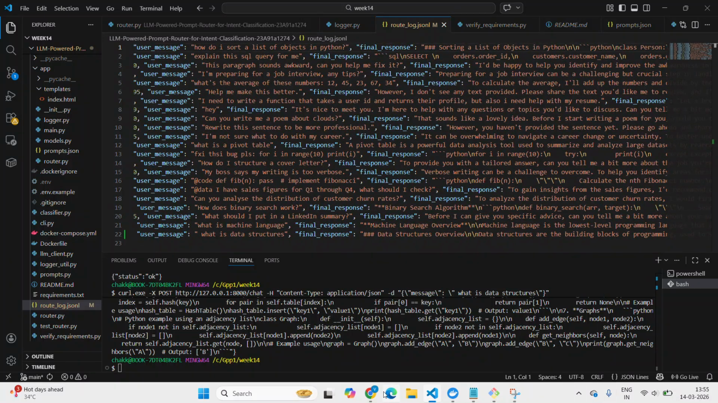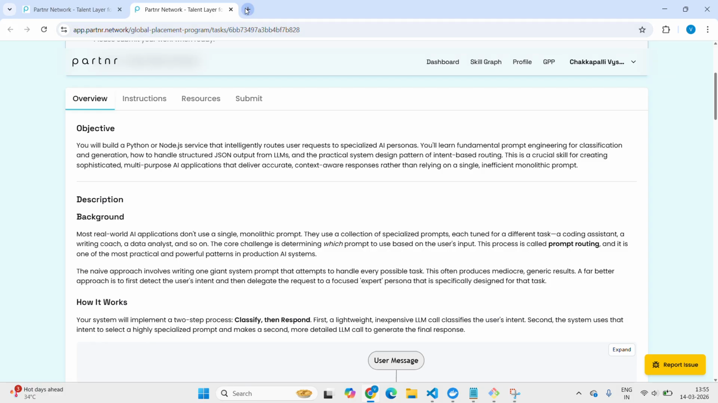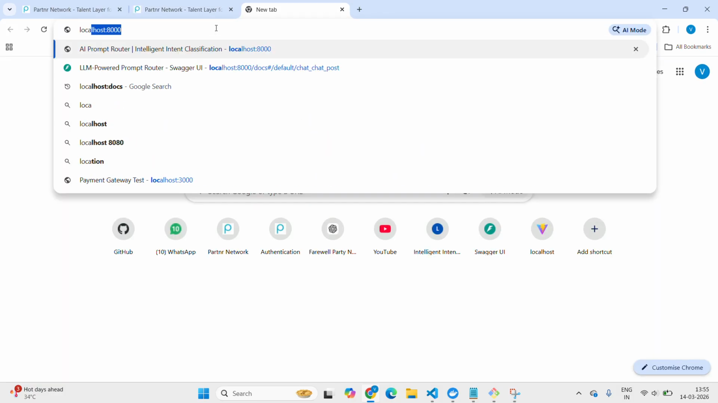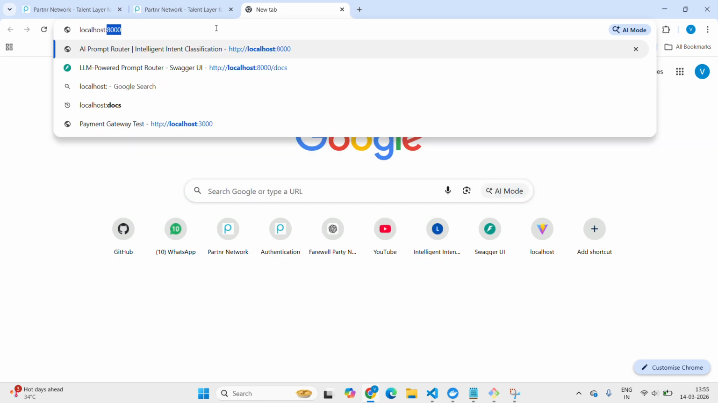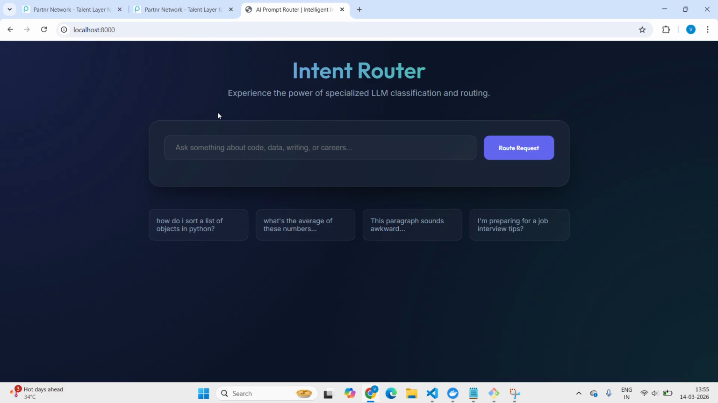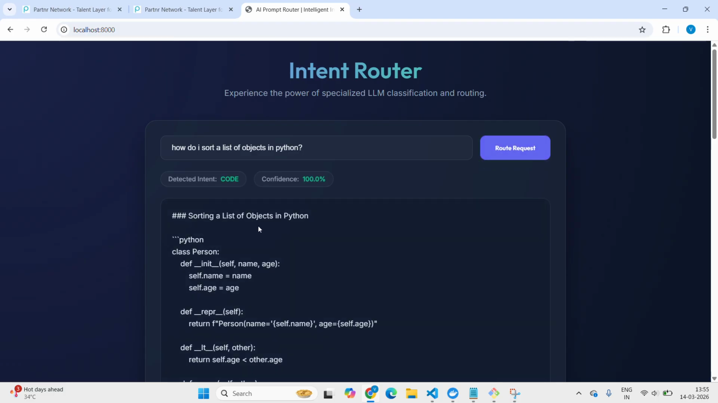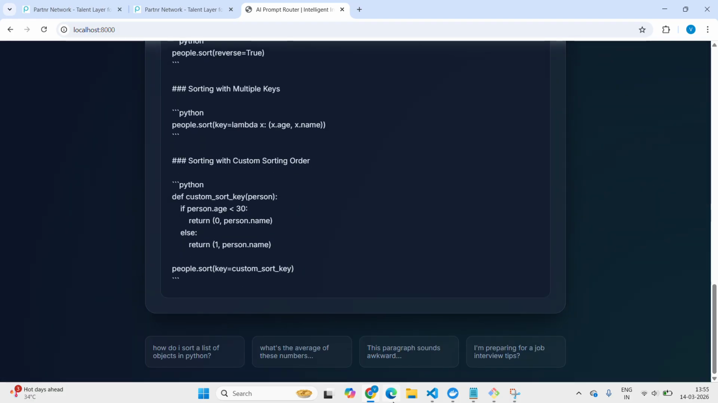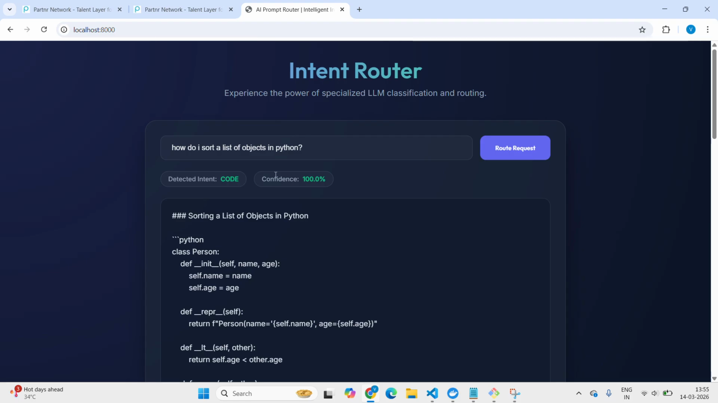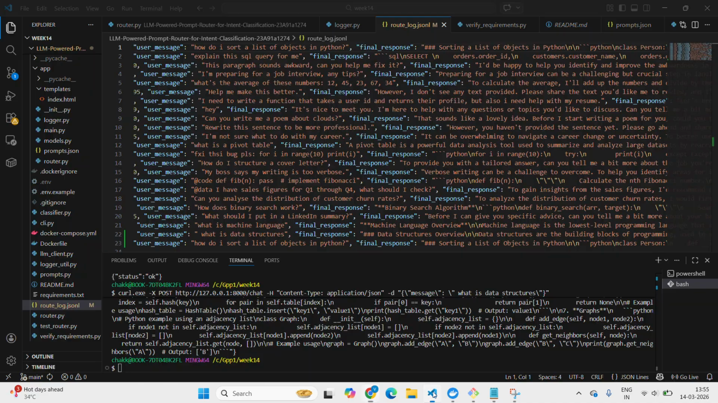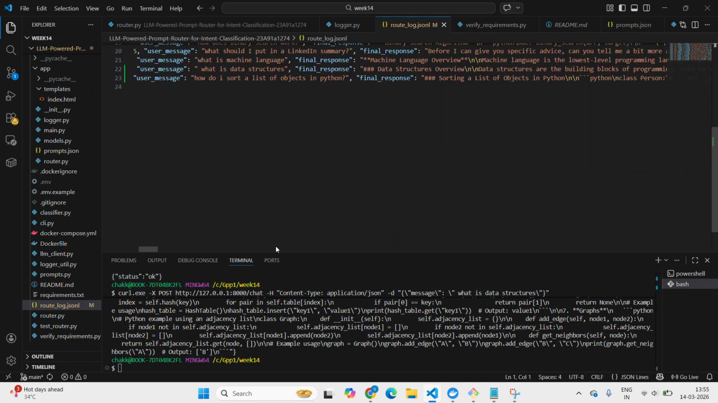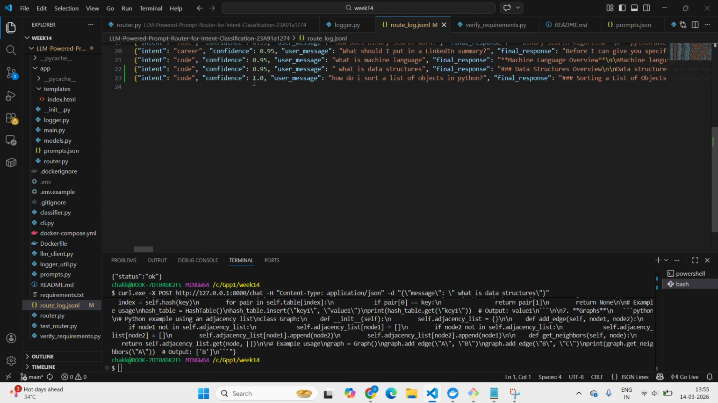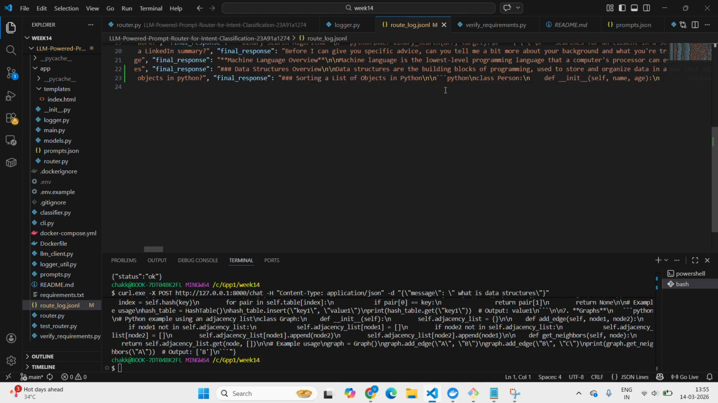We can also do this by the port number. This is the port number. Here the intent code and the confidence are given. This is the output. Here 100% means it shows one, and here it is the intent, confidence one, and the user message and the final response.